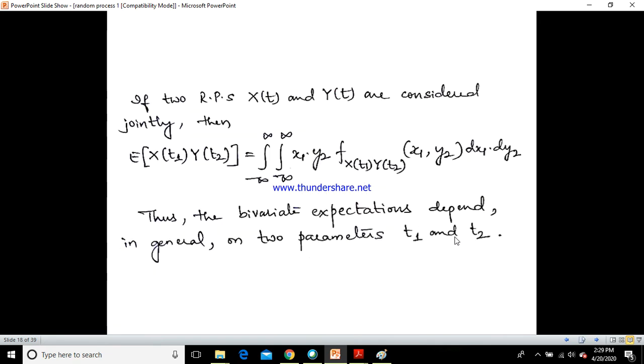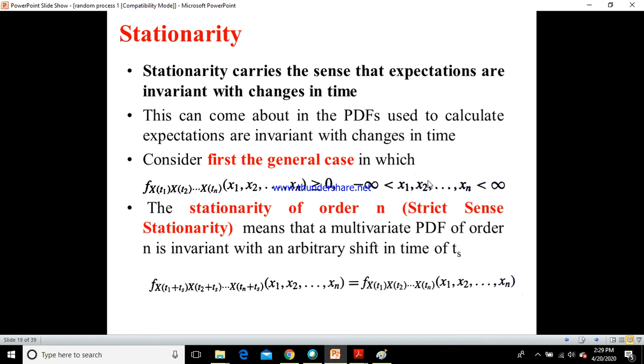what is the meaning of stationary. Today we will see stationarity in random process. So what does stationarity in random process tell? Stationarity carries the sense that expectations are invariant with change in time. Normally, we also derived the expectation for random process, continuous and discrete, in my previous video. So stationarity means that the expectations are invariant with changes in time.